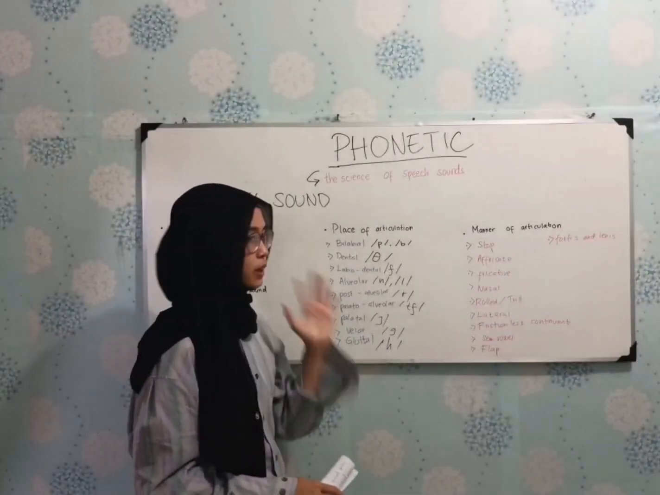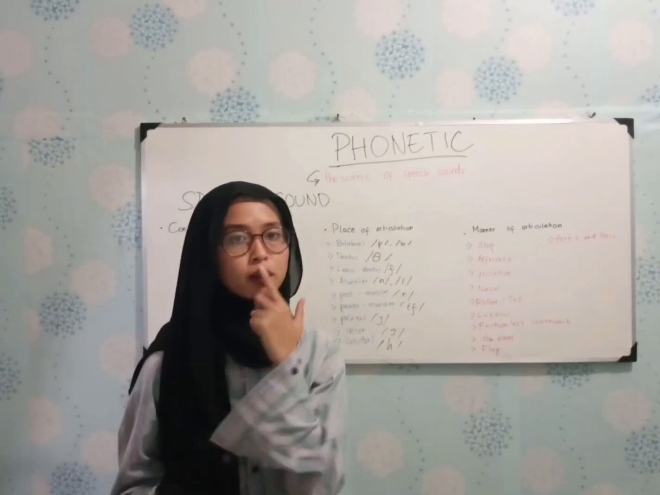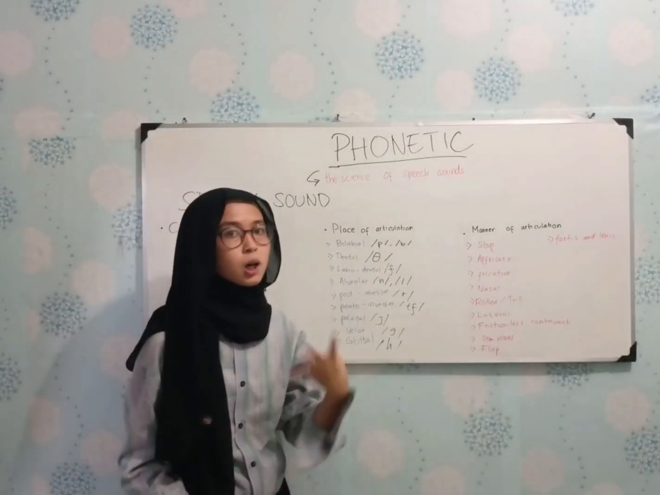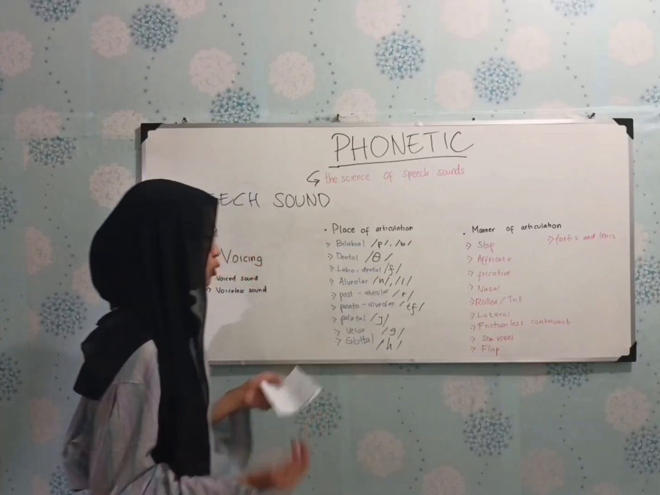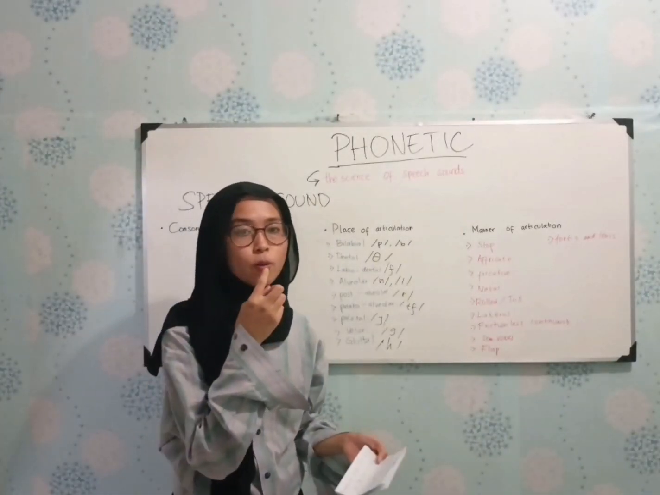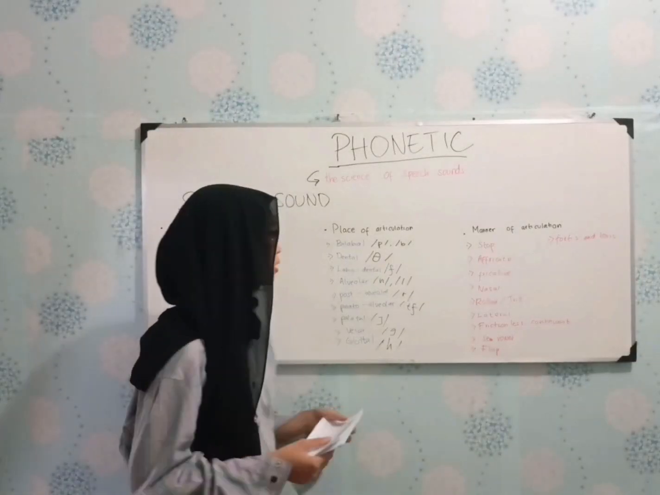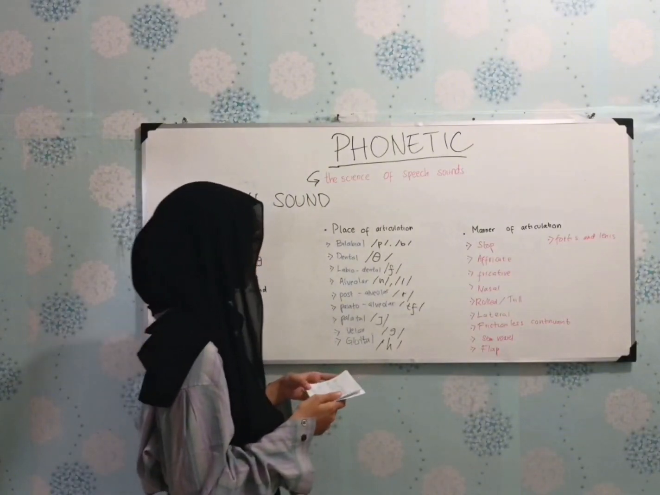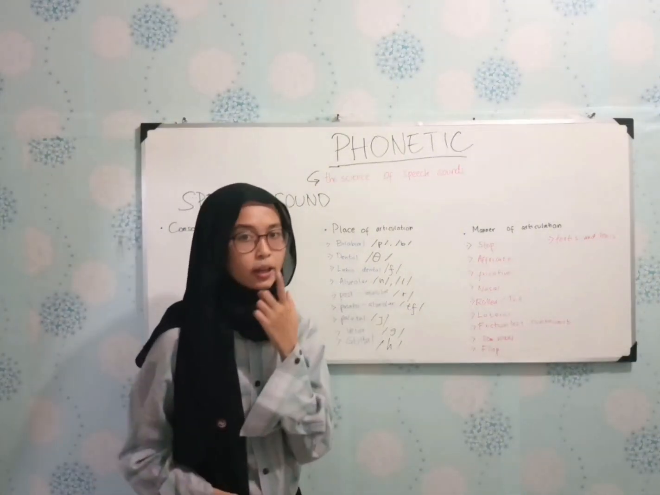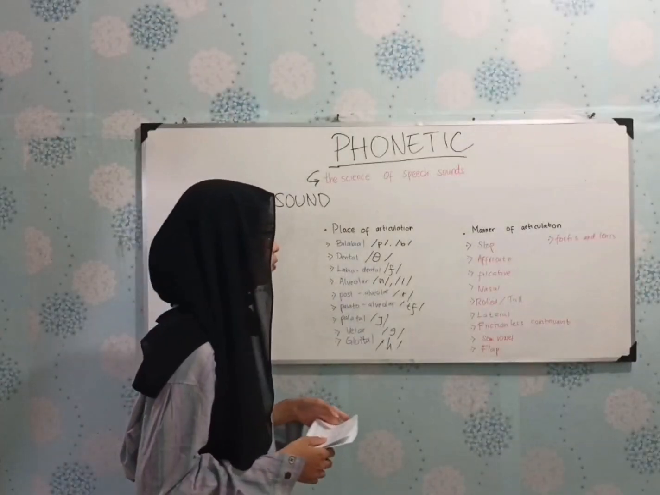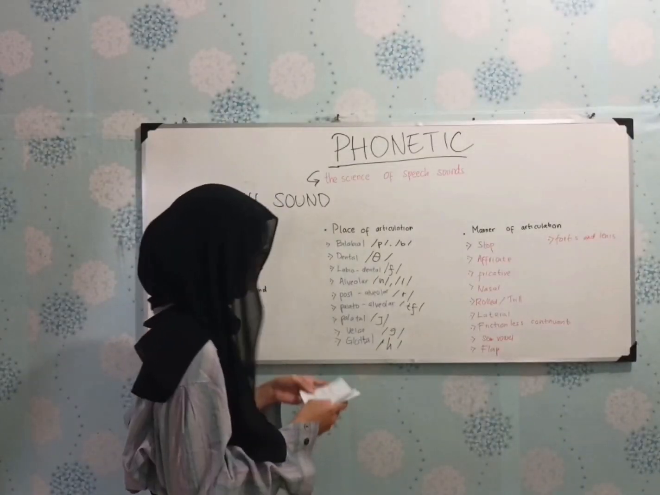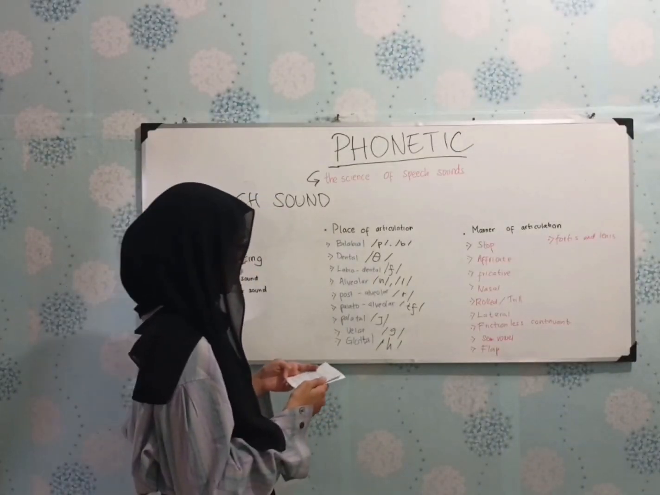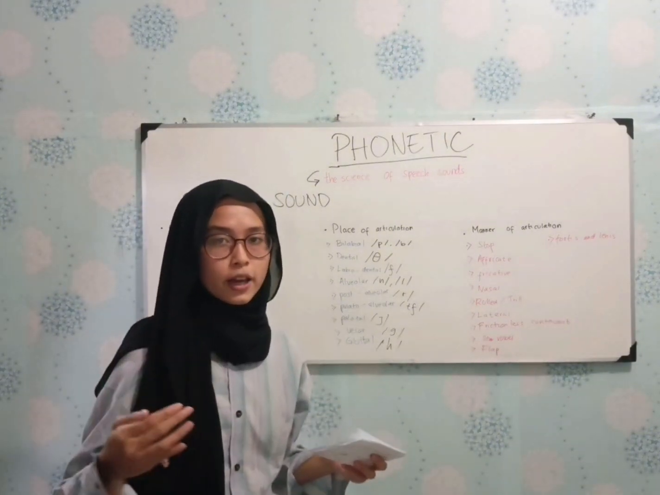The first place is bilabial, a consonant produced by the upper lip and lower lip, like p, b. The second is dental, a consonant produced by the teeth and the tip of the tongue, like t. The third is labiodental, a consonant produced by the lower lip and upper teeth, like th. The fourth is alveolar, a consonant produced by the gum ridge and the tip and blade of the tongue,